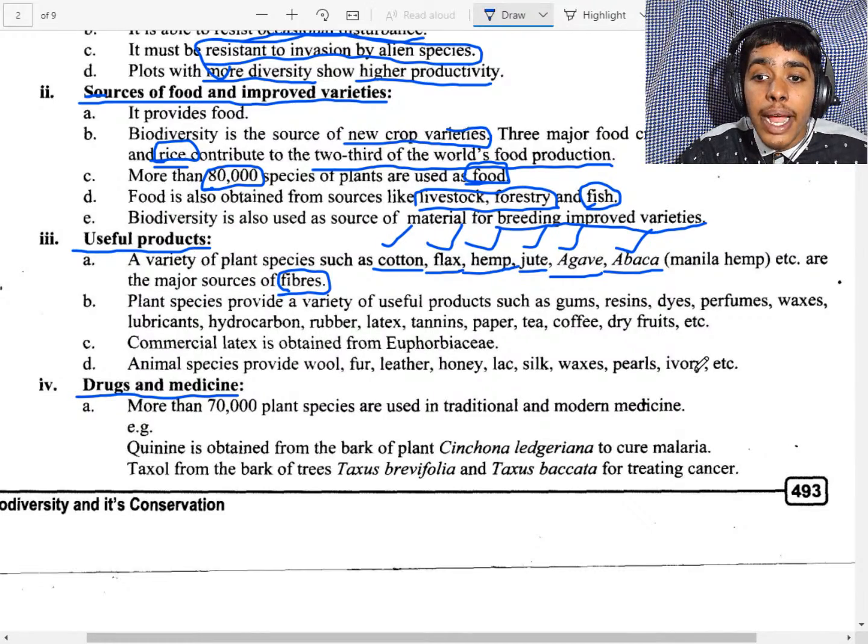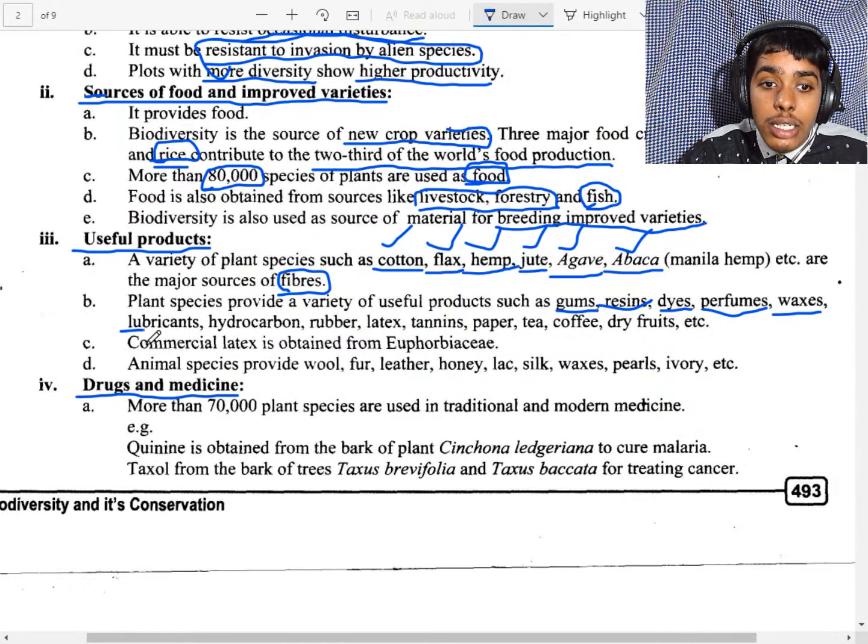And they give useful products like gums, resins, dyes, colored dyes, perfumes, waxes, lubricants, which we use in our vehicles, hydrocarbons, alkanes, alkynes, rubber, latex, tannins, paper, the paper which we use to write, tea, coffee, fruits.